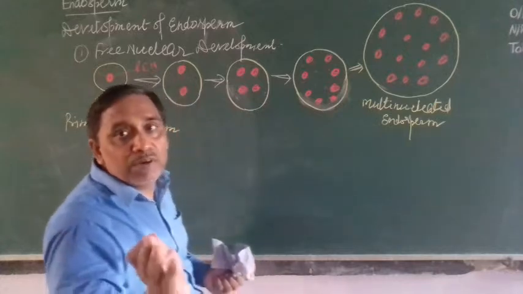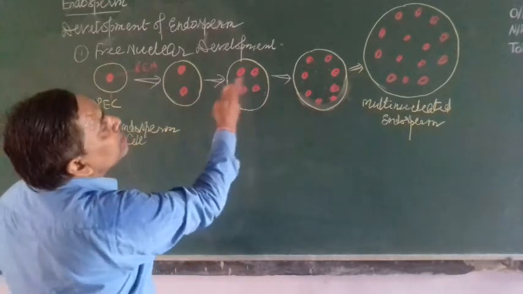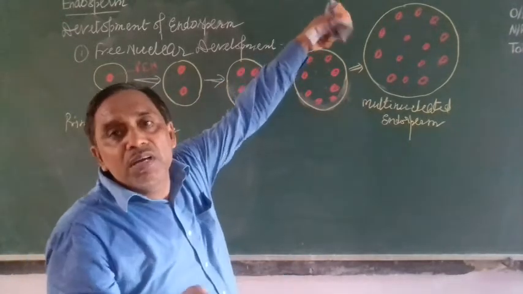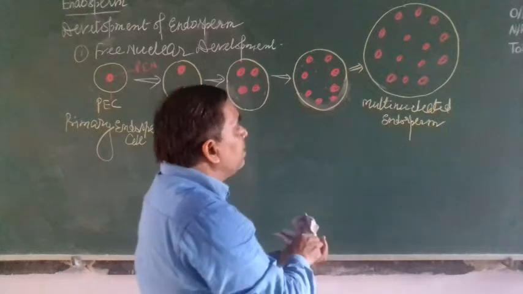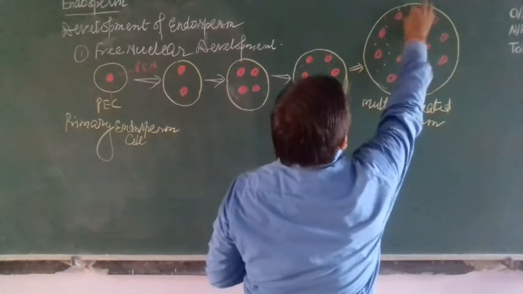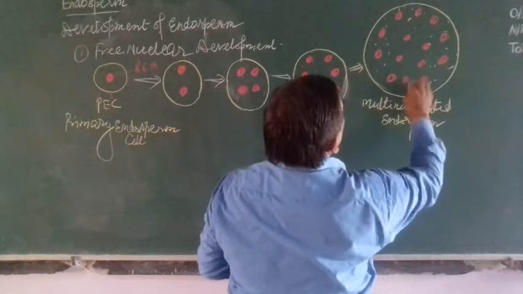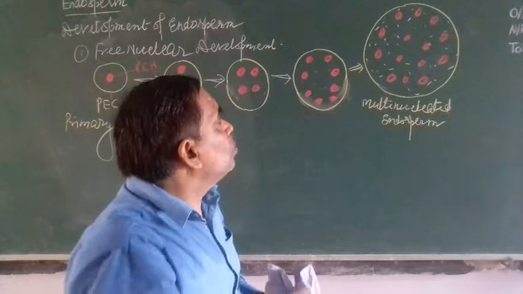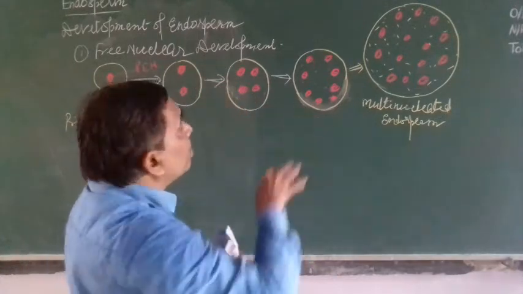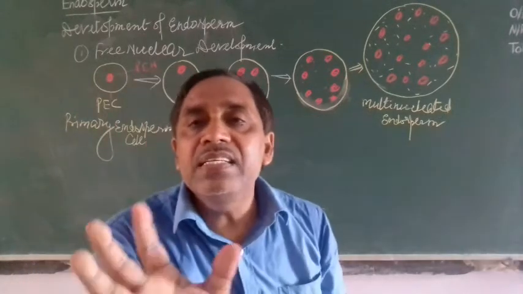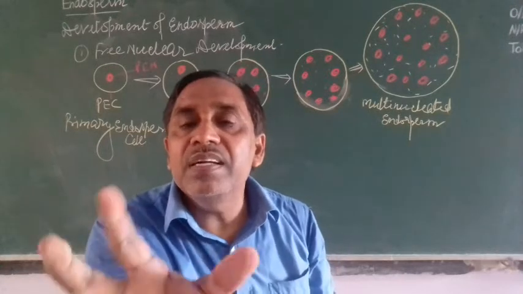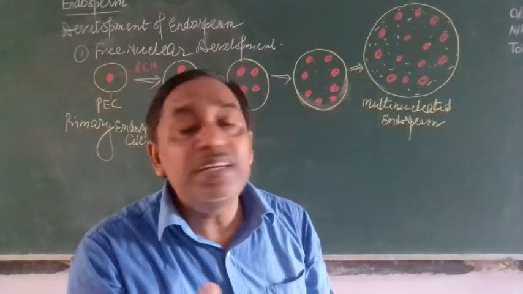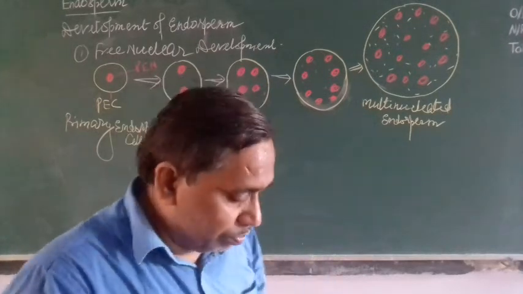Why free nuclear development? Because in the cell only the nucleus divides, the cell is not going to divide, and the endosperm becomes large and stores reserve food material. That food material, that nutrition, is provided to the developing embryo. So free nuclear development occurs in the coconut. The tender coconut contains water, that is called coconut milk. That is the free nuclear endosperm.